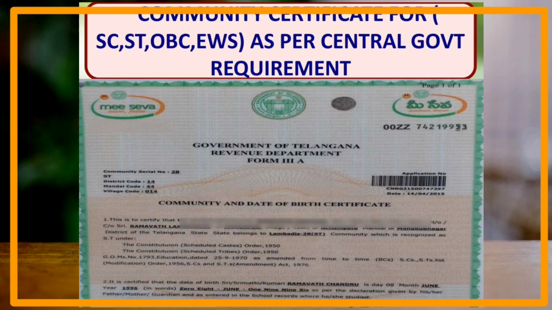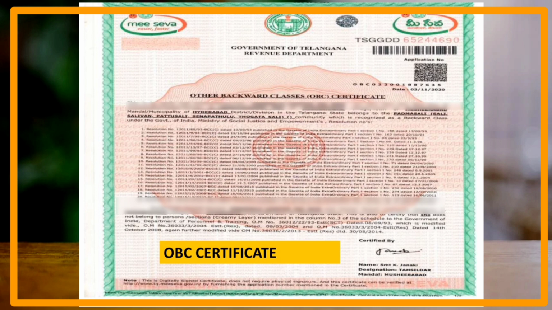The next one is the community certificate for SC, ST, OBC, EWS as per the central government requirement. The students who are going to take their seats under reservation, that is under SC, ST, OBC or EWS, should submit the relevant documents required for that. There will be a different certificate for each category of students, and as per the requirement you have to apply for your certificate regarding the caste or community.